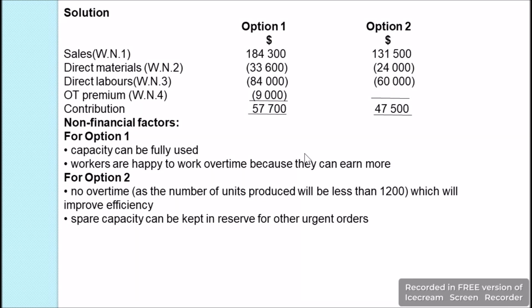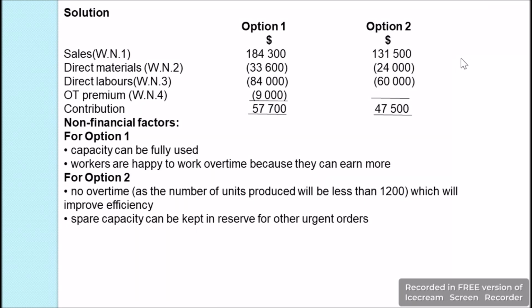So you see, money is a very good motivator, and as it is a very beneficial motivator for workers, naturally this will make them happier and they will be more efficient, and thus there may be more productivity in future as well. So these are the non-financial factors.